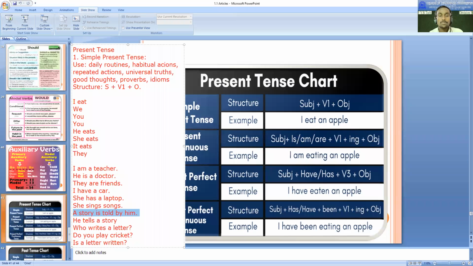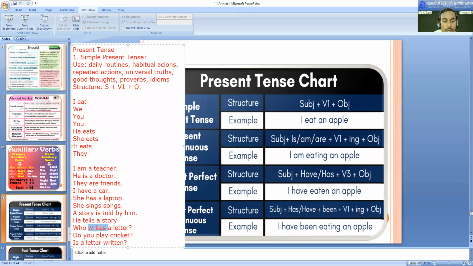So you people just try to understand. In passive also, we need to identify. Many students are clear with this, but they are not able to identify the tense of such kinds of sentences. So people can practice these kinds of sentences also. Who writes a letter? This is again clear. That is only interrogative. So therefore, this is also in simple present tense, because from "writes" we can understand this is in simple present.